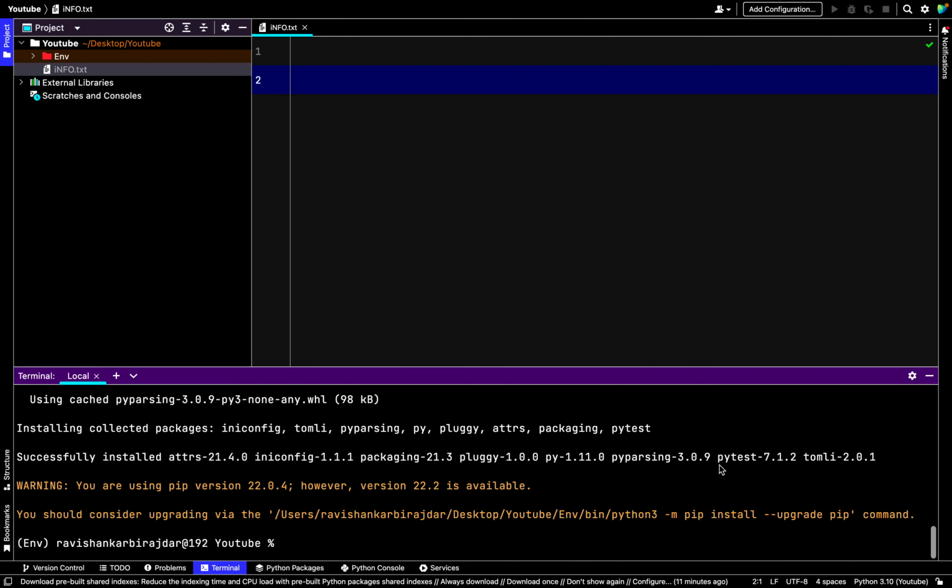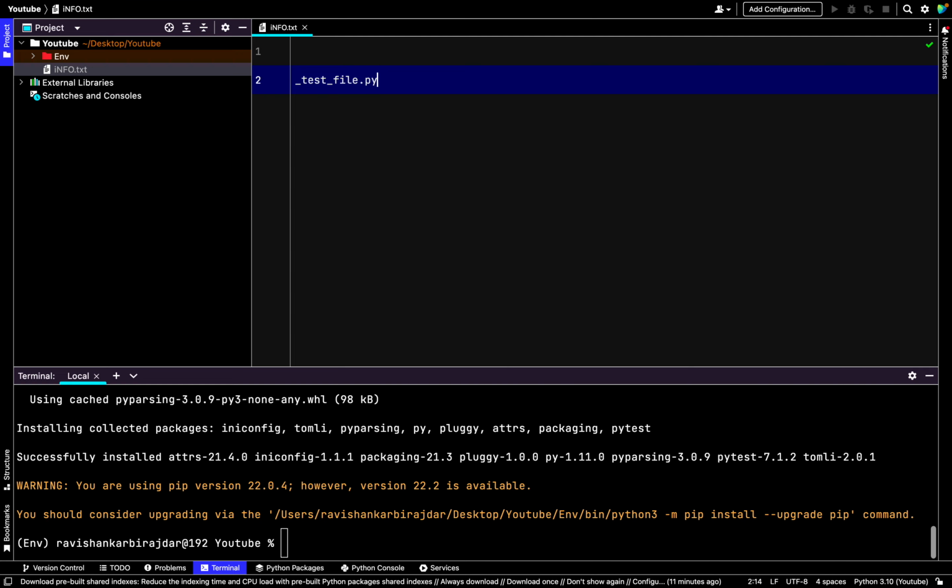Suppose you have one file and you just want to run that, then you need to add a prefix for that. It is a testing framework, so you need to add test with an underscore as the file name, then underscore and whatever file name you want to use. But the underscore test should be at the beginning.